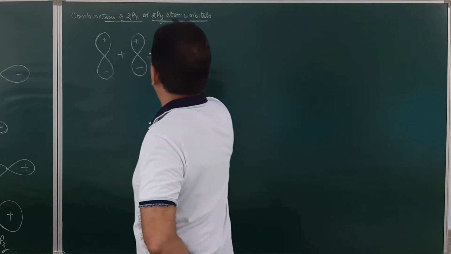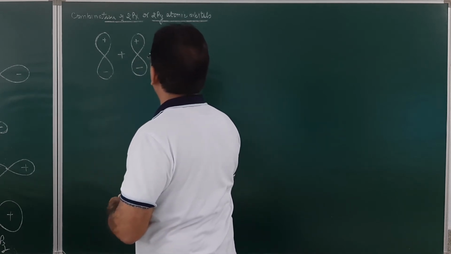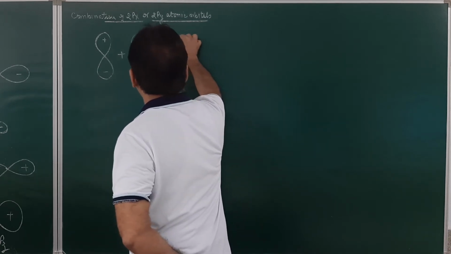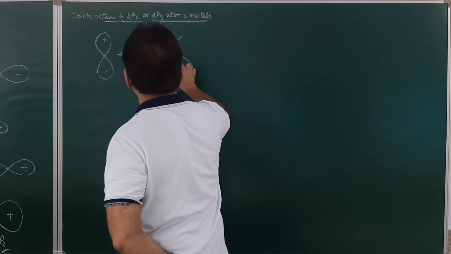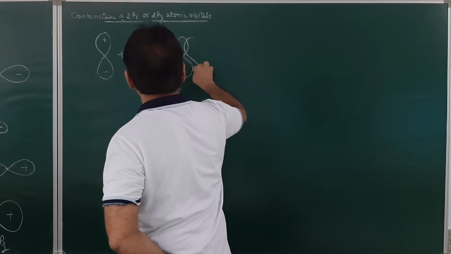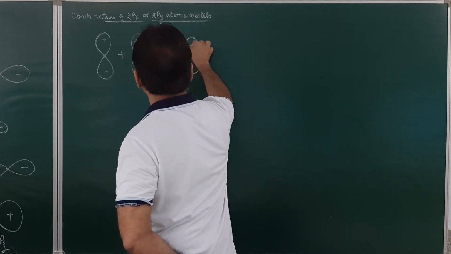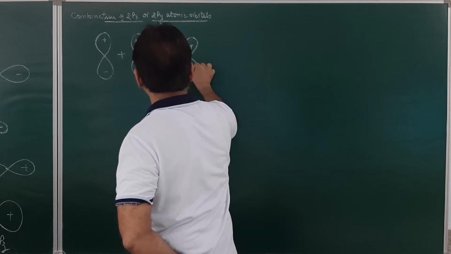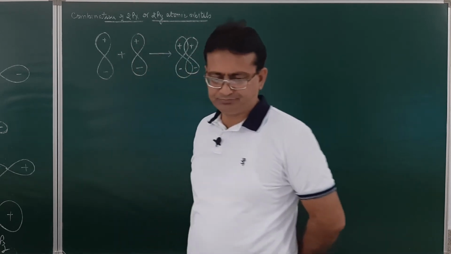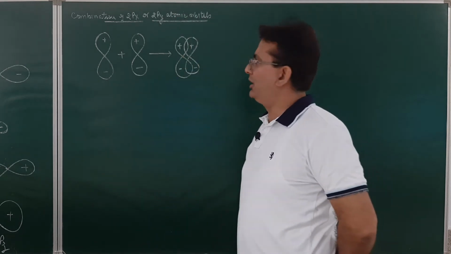So what will happen when these two atomic orbitals, px or py, overlap in this manner? This will be positive, positive. This is negative, and this will be negative. Am I clear? So this will be positive, positive, or negative, negative.